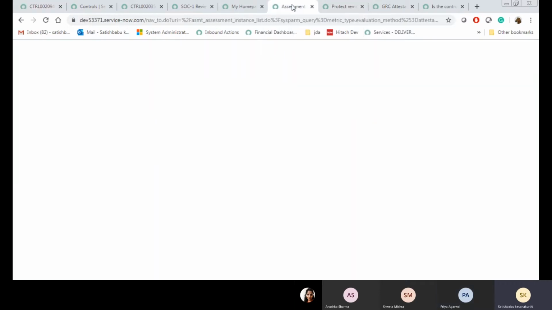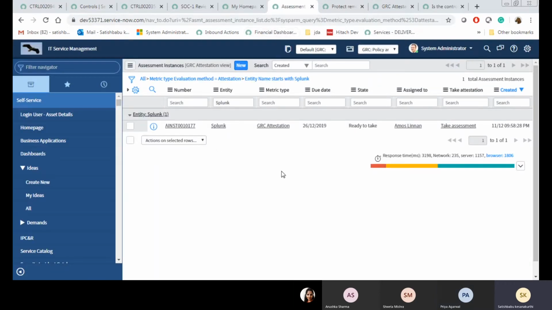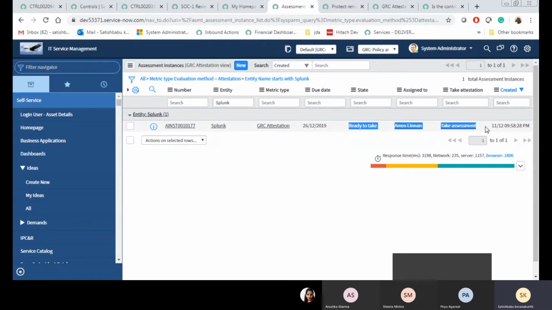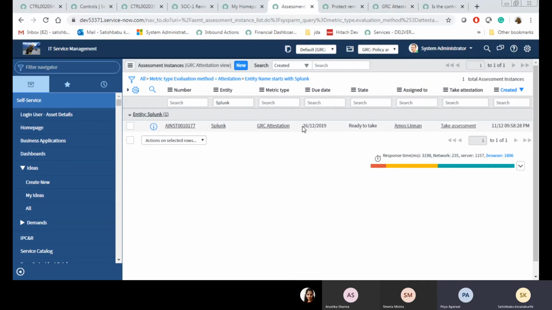What is the created date here? This is the created date. Due date is 26/12/2019. What is the date today? 12th of December. From 12th, 14 days plus 14, 26. Right? But after 1 year, we are again sending the attestation, and the due date is 26/12/2019.